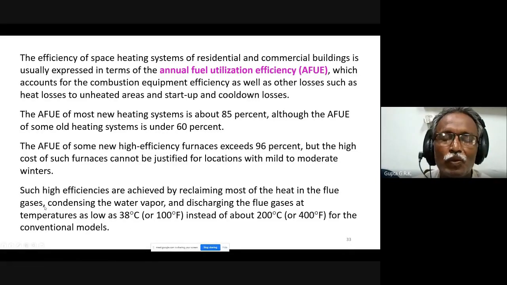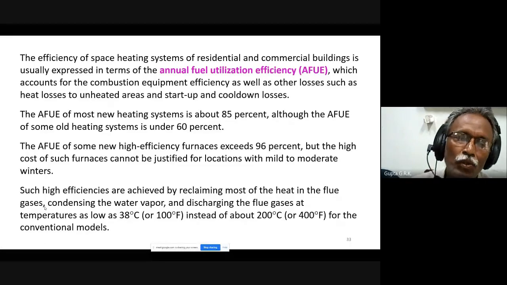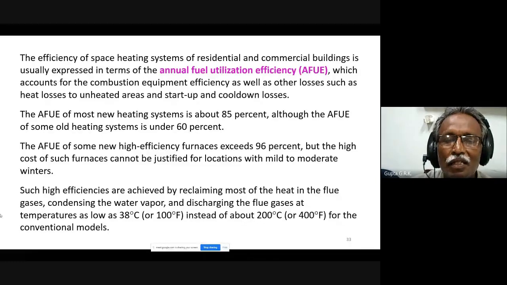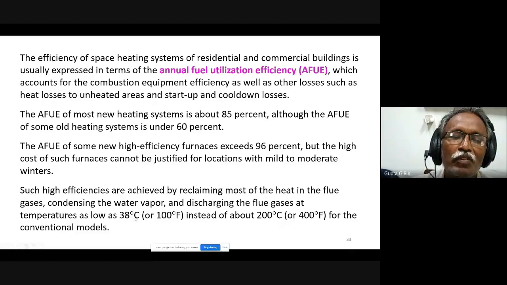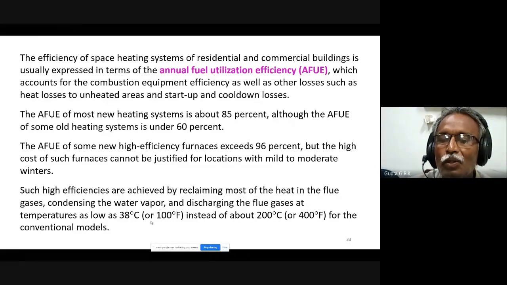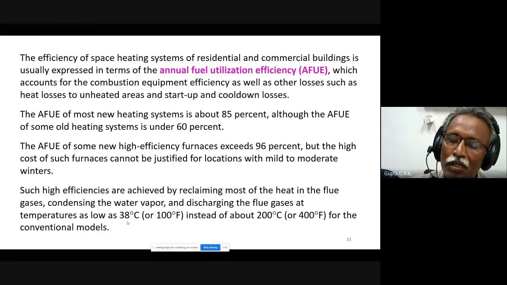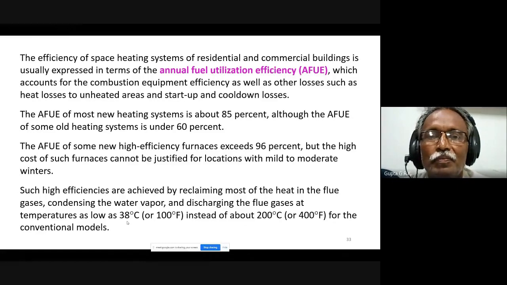Such high efficiencies are achieved by reclaiming most of the heat in the flue gases. Usually for all engines, you know that we lose some heat. If I can recover it and use it for some purpose, and condense the water vapor and discharge the flue gases at temperatures as low as 38 degrees centigrade. Suppose a gas turbine and an IC engine are there, so the exhaust temperatures will be very high. If I can reduce it, say from 200 degrees centigrade to 38 degrees centigrade, and use it for some other purpose, I can improve the efficiency a lot. But to recover it, you have to spend some more money.